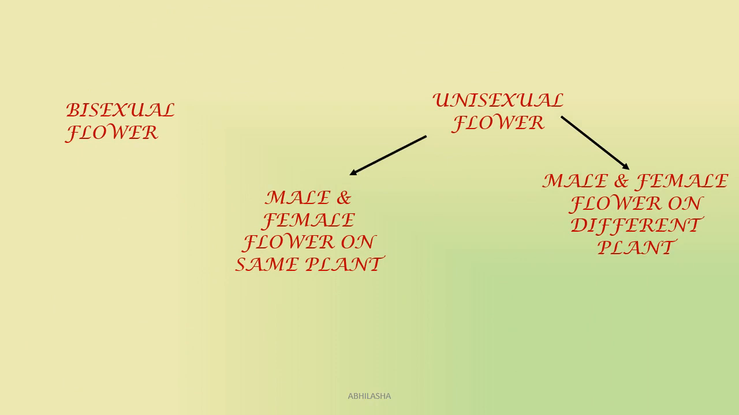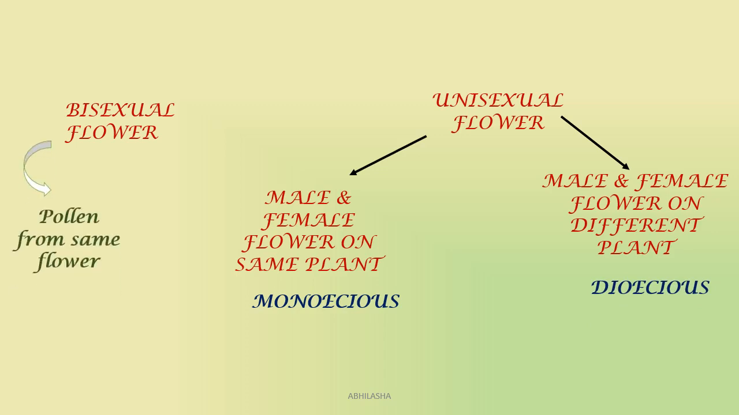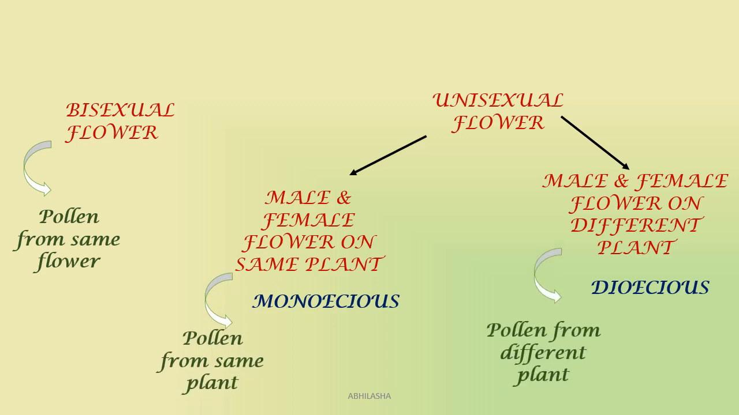Now, if you recall, in lesson 1 we had done 3 situations with respect to sexuality in organisms: the bisexual flowers; unisexual flowers, but both male and female flowers in the same plant, that is monoecious; and unisexual flowers with male flower on one plant and female flower on another plant, so male plant and female plant are different, that is dioecious. Now based on this, sources of pollen for pollination can be from the same flower, from a different flower of the same plant, or from a different plant altogether.